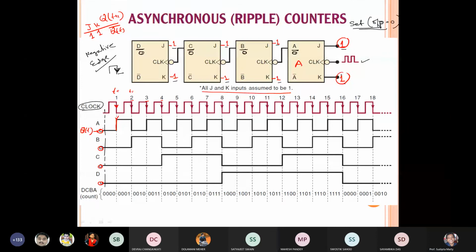Then when the inputs are given 1 1, in this case what will be the output of A flip flop? It is 1. That's why it is changing from 0 to 1. Is it clear right now? Is there any doubt for any student? Or should I proceed?